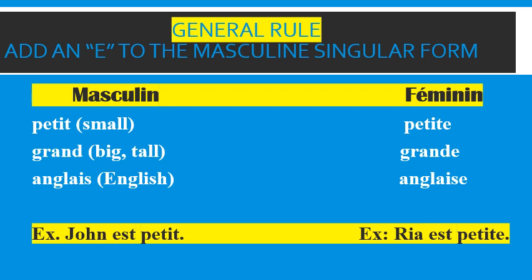Now let us see an example which I have taken for you. In the masculine form, it is John est petit. This means John is small. Now if I have to talk about a girl who is small, I will say Ria est petite. This means Ria is small. Now children, see the difference in both the examples. John is masculine, so the adjective used is petit, and Ria is feminine, so the adjective used is petite.